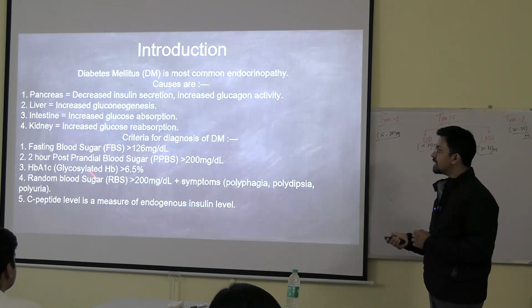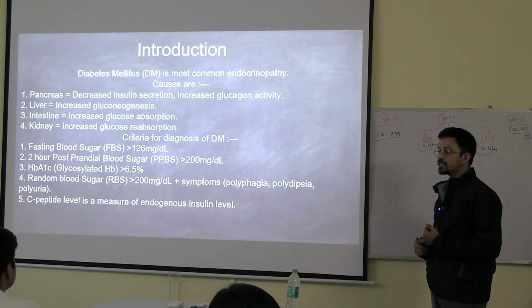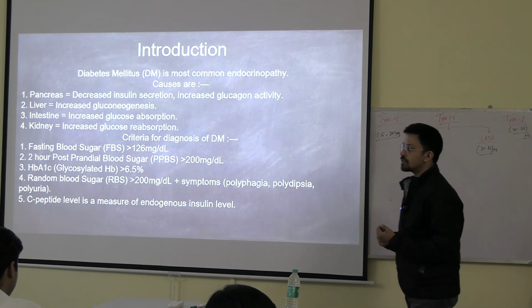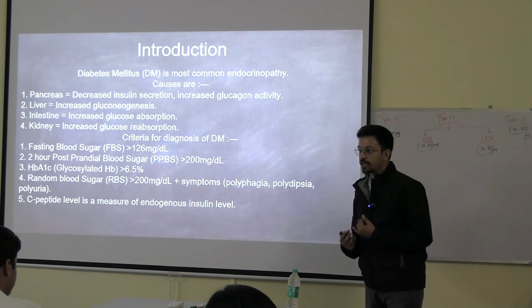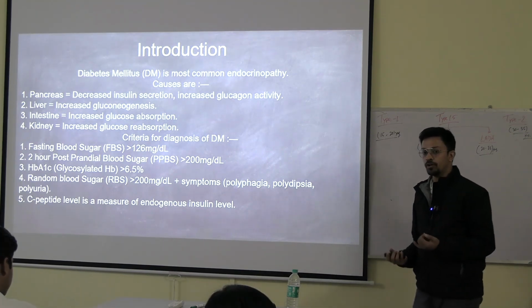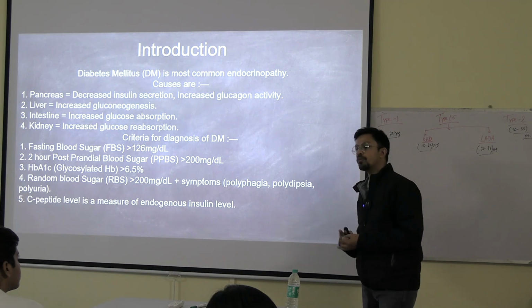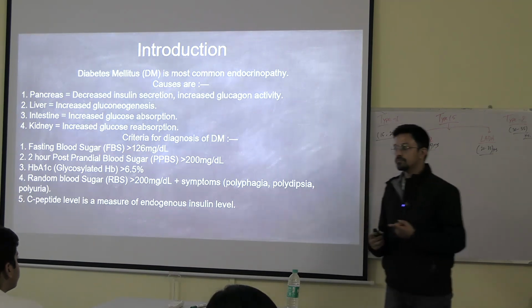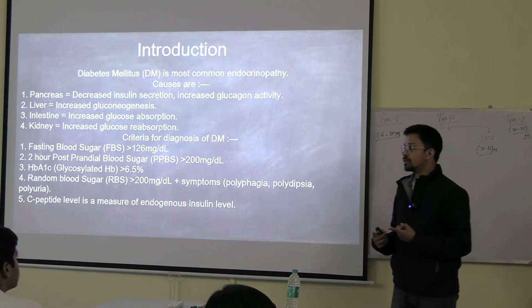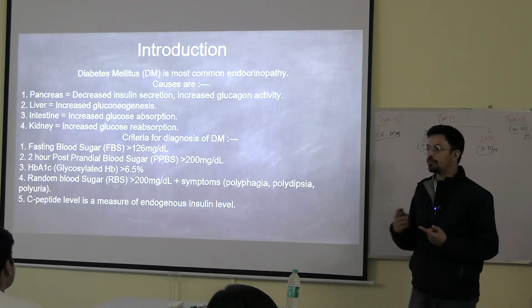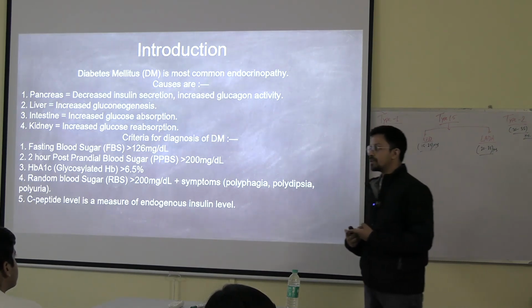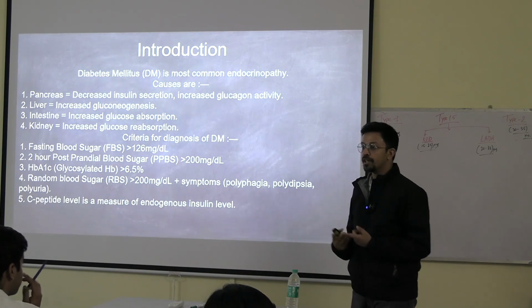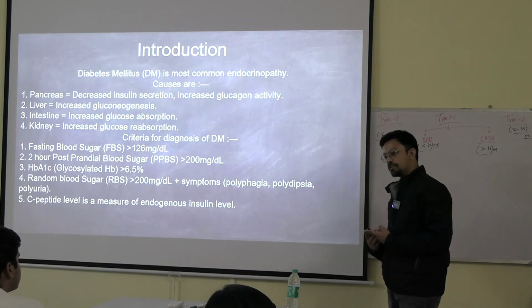Now what are the criteria to diagnose DM? These criteria you have to remember. Whenever a patient comes to us with certain symptoms, the common symptoms that have already been taught to you are polyphagia, polyuria and polydipsia. Anybody tell me what is polyphagia? Increased appetite, increased hunger. Okay. And polydipsia? Increased thirst. And polyuria? Increased urination.